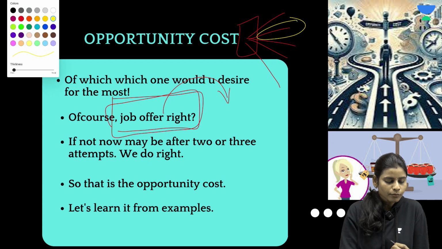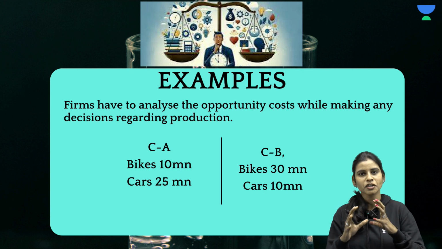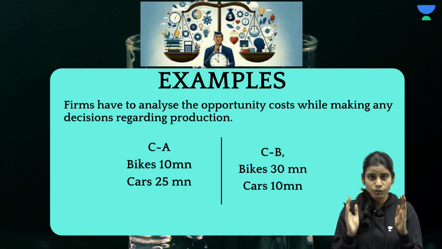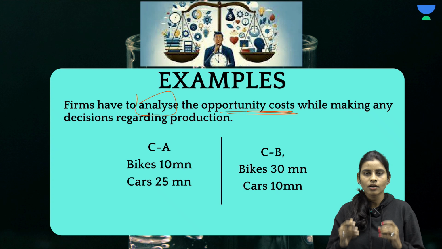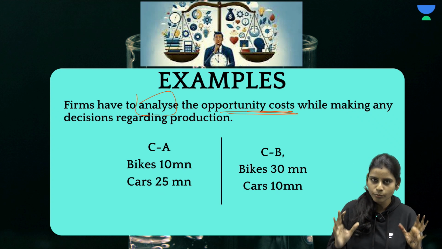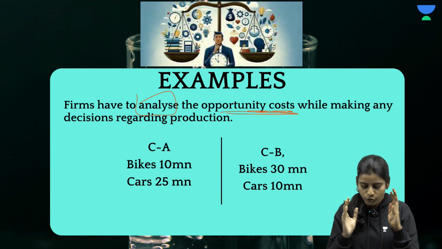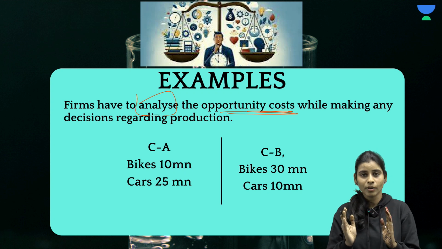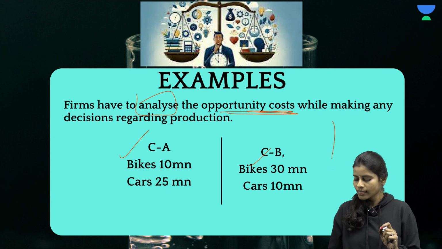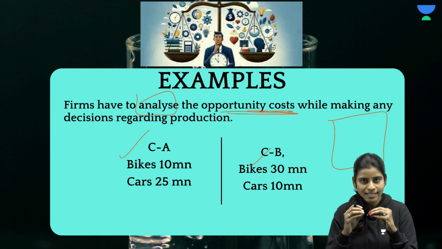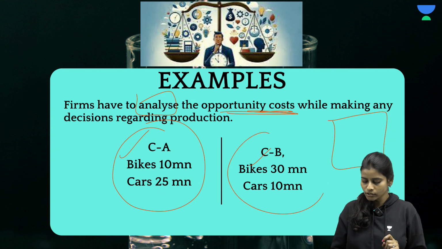Clear? So I am going to give you another example of opportunity cost, a real-life example of how opportunity cost is going to work in economics. Just imagine a firm that has to analyze the opportunity cost while making decisions regarding production. Why do we have to make choices? Because the resources are limited and scarce. So just imagine there is a firm which has to choose any one among these two options. Why? Because the resources or the capital that it has is limited, so it can choose to produce either this combination A or this combination B.